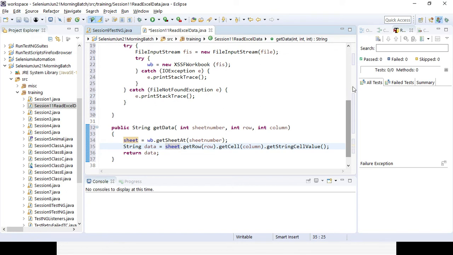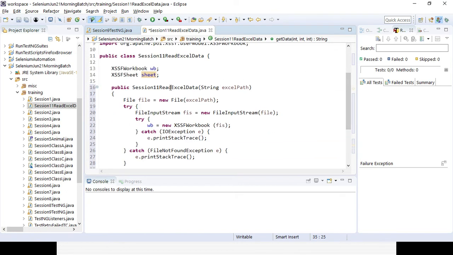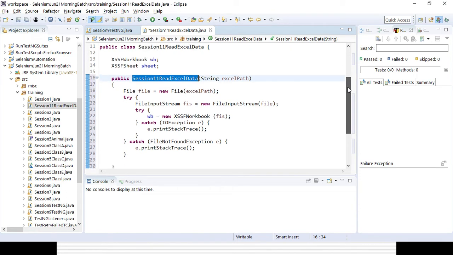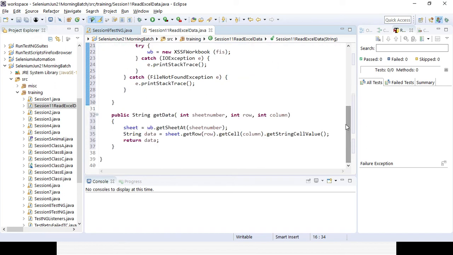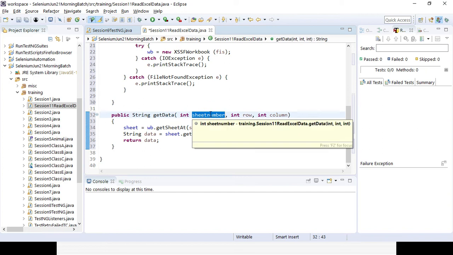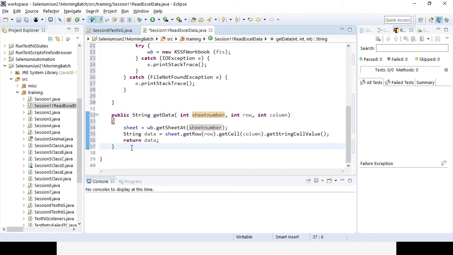So those are the two methods I have written so far. One is the constructor where I try to read the Excel sheet, meaning the Excel file name and the Excel workbook. And another one where I go to the sheet number, read the row, go to the column, and get the data. So these two methods are already written here.